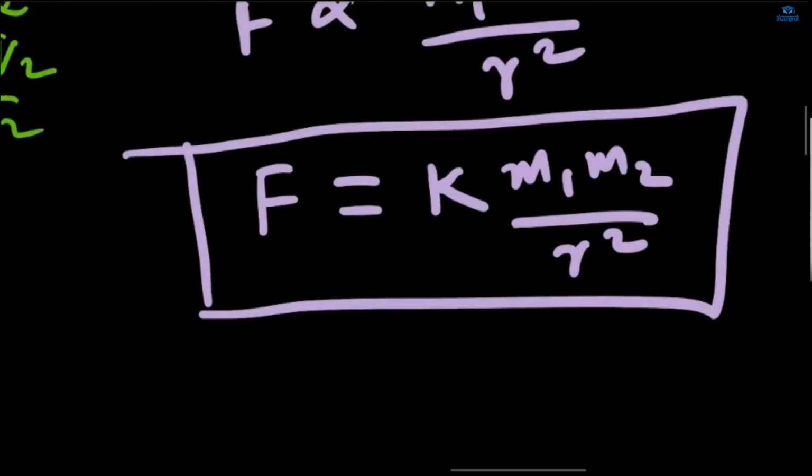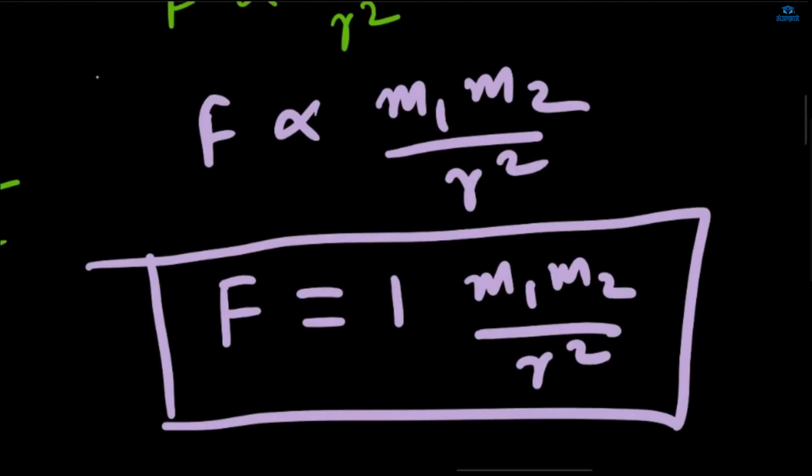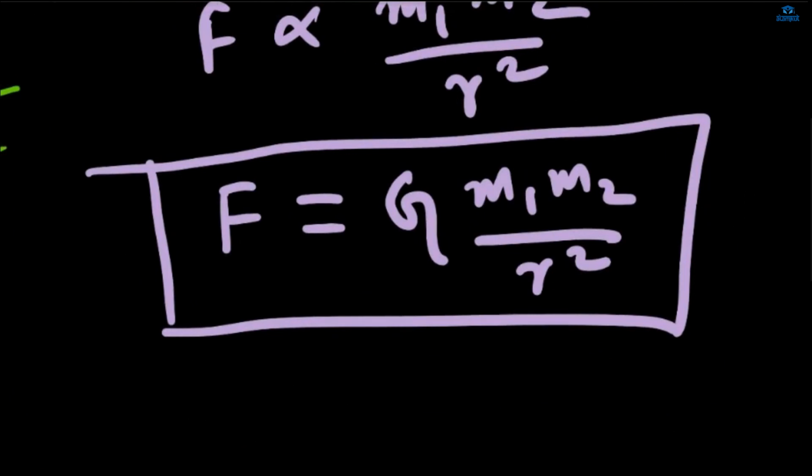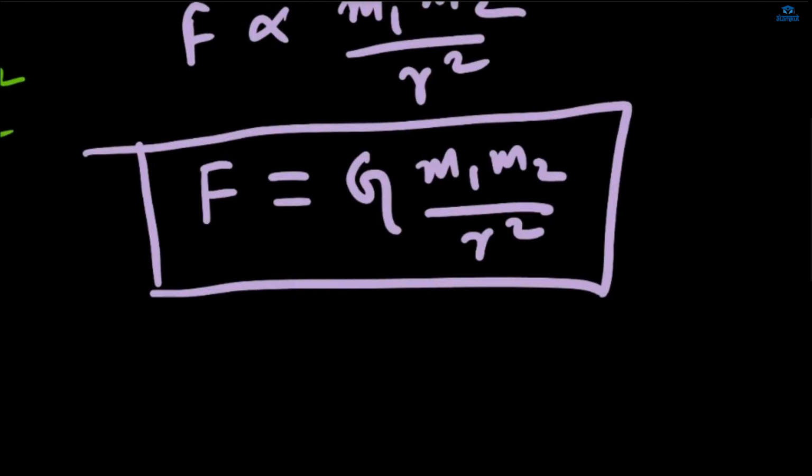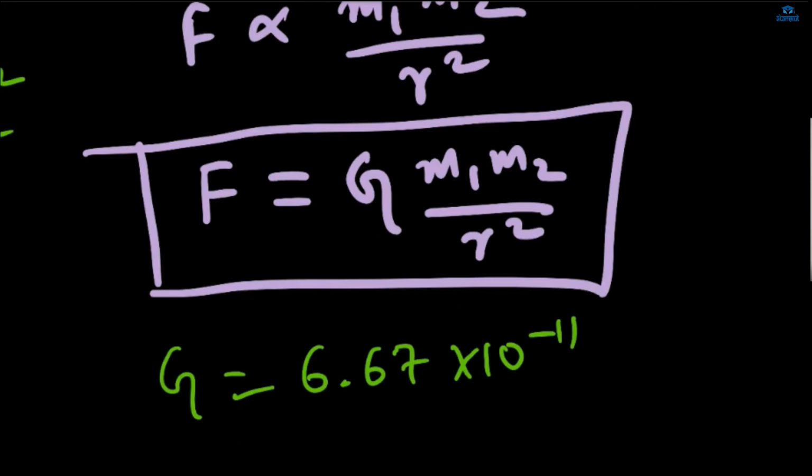Ma'am, what about the G, ma'am, which we use over there? Sorry. This K is called the G. This K is G here. Generally we put K, na? K is G here. G is a constant. Okay, fine. So the value of this G is 6.67 into 10 to the power minus 11 Newton meter square per kg square.